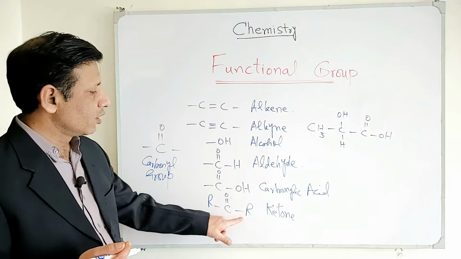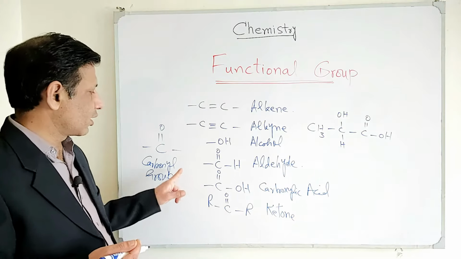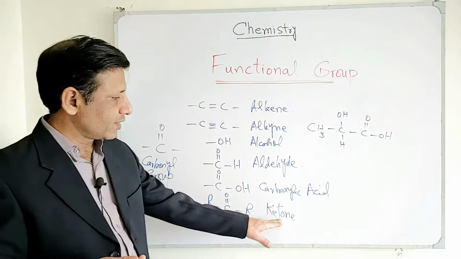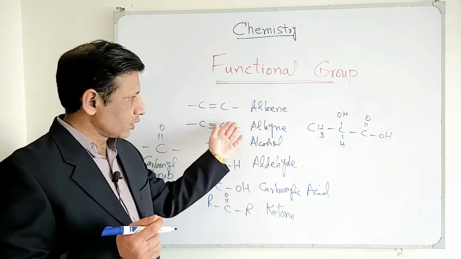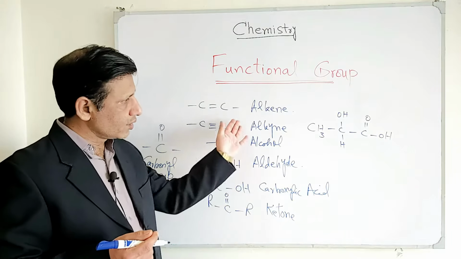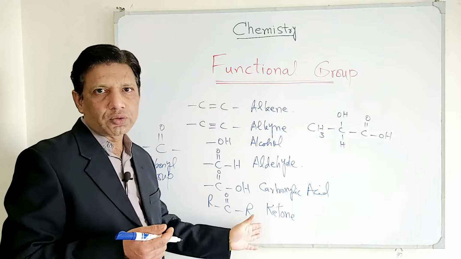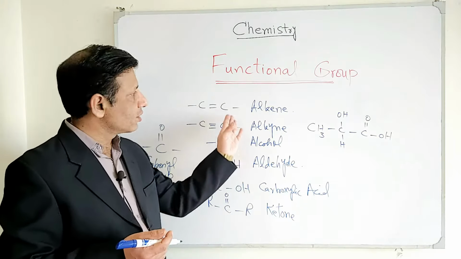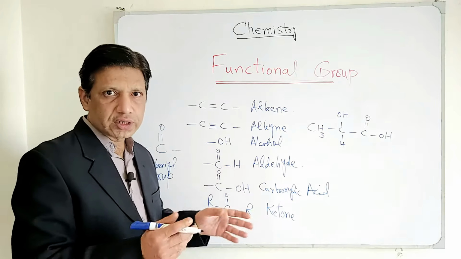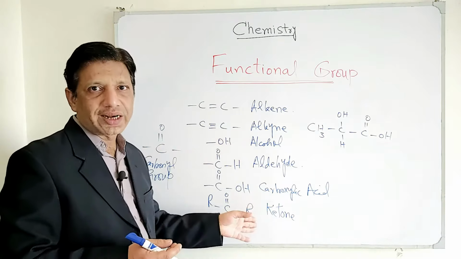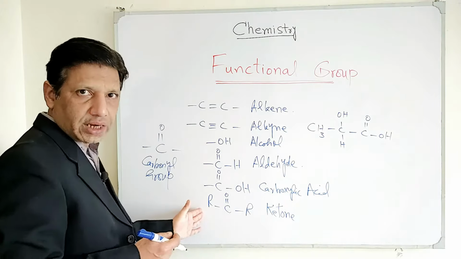And when you have two R groups on both sides of the carbonyl carbon or carbonyl group, then we call it a ketone. So this is helpful in identifying the functional groups which are being used. In this lecture, we are not discussing the naming of the compounds, but this is regarding the introduction of functional groups and how you identify them. Their naming will be discussed later in the nomenclature topic, but still let's move to the remaining functional groups here.